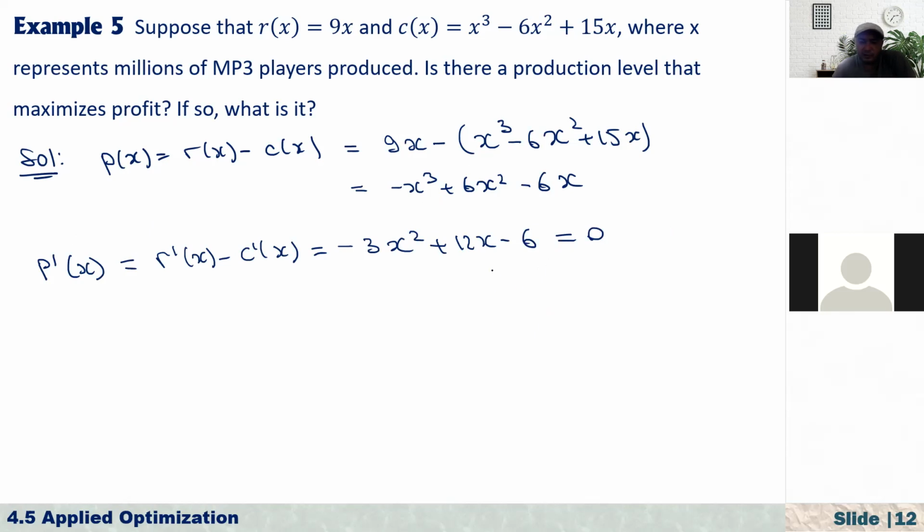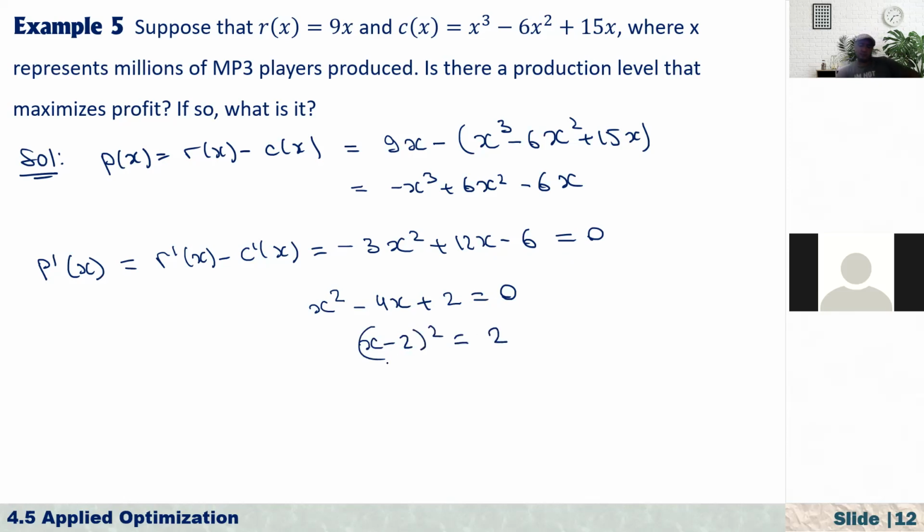Now to find the critical points, first divide both sides by -3. So this equation will be equivalent to x squared minus 4x plus, divided by 3, it is 2, equal to 0. Now from here, by the completing the square method, I can write this equation as (x minus 2) squared is equal to 2.